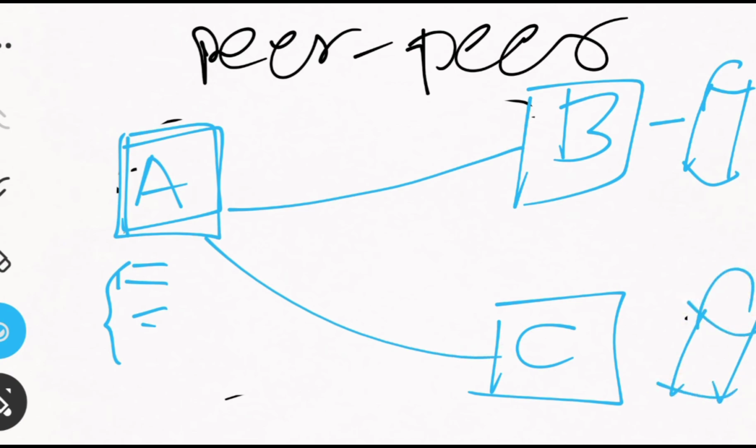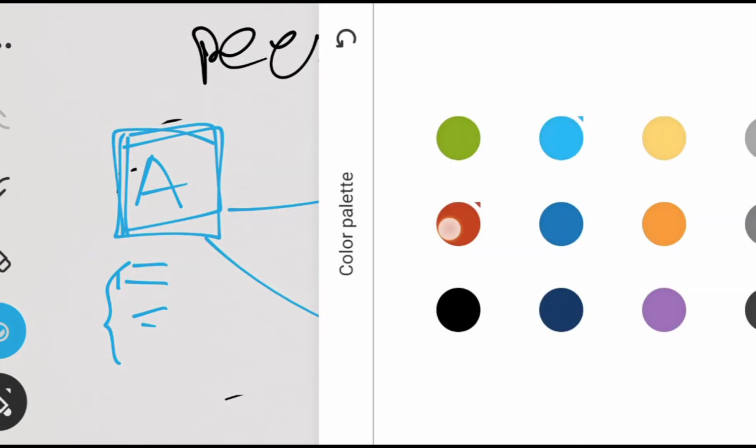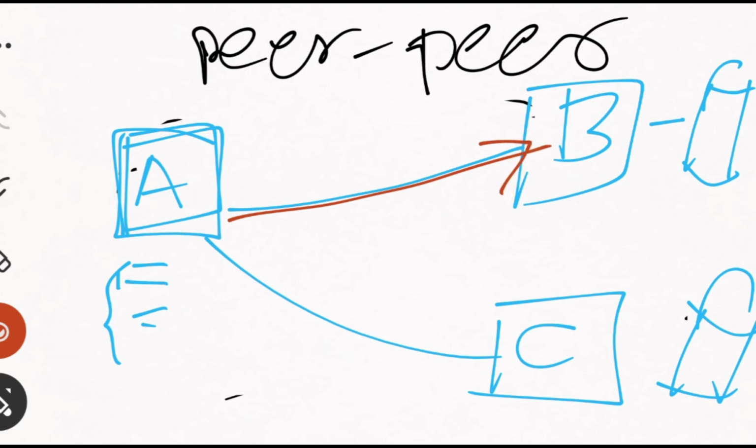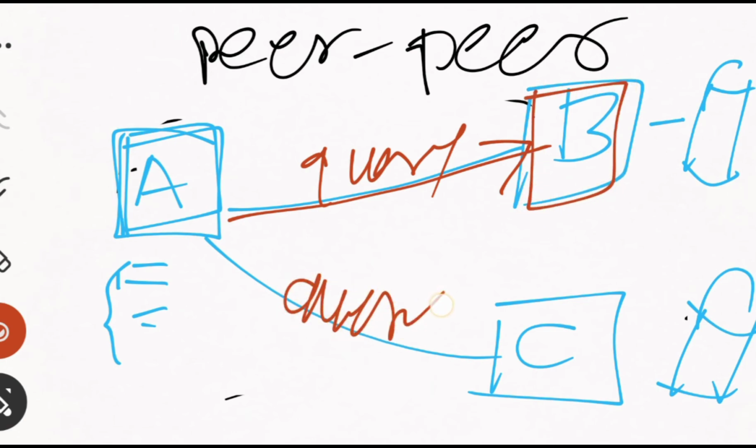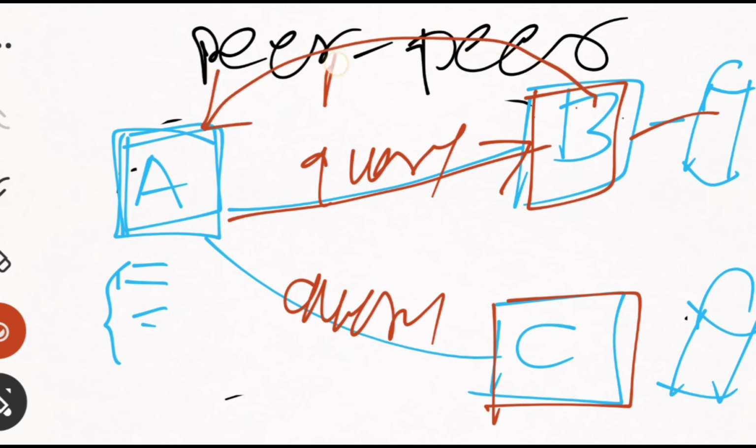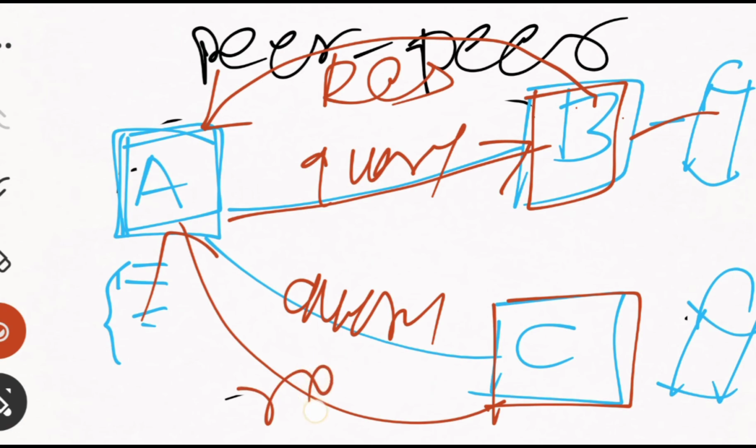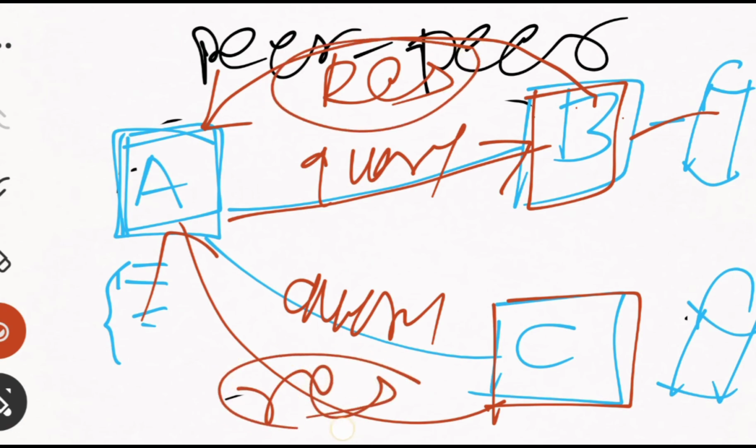So in that case, what will happen? Site A will give part of the query to site B, and part of the query to site C. Site B will evaluate that query in its database, and the individual result will be returned to site A. Likewise, site C will also return its individual result. The results from both sites will be combined on site A and presented to the user. So this is the actual scenario.